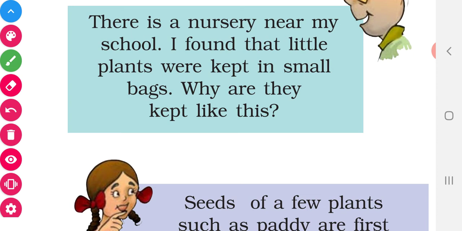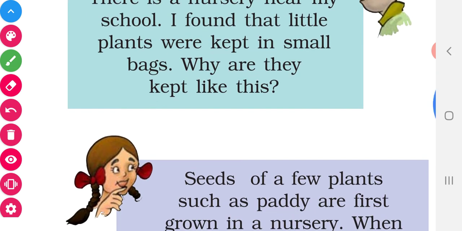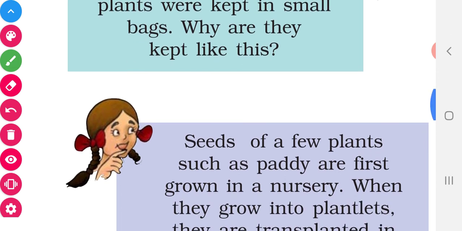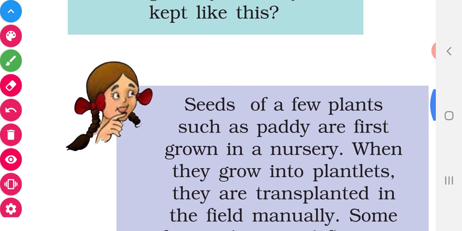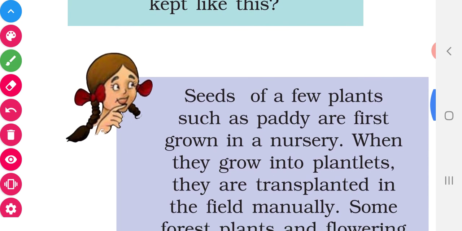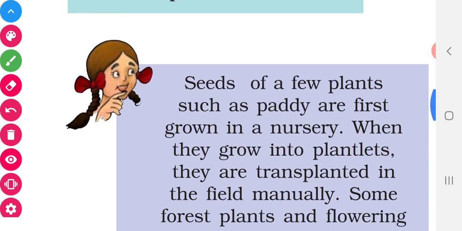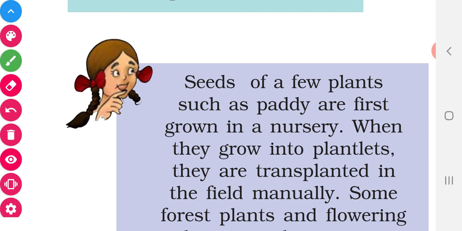All the plants will not grow by sowing. Have you seen the paddy plant? What do they do? Do they sow the seeds? No. They directly take the seedlings. What is meant by seedlings? A small baby plant is called a seedling. They grow the seedlings and develop them into plantlets. Plantlets means somewhat grown plants, small baby plants.